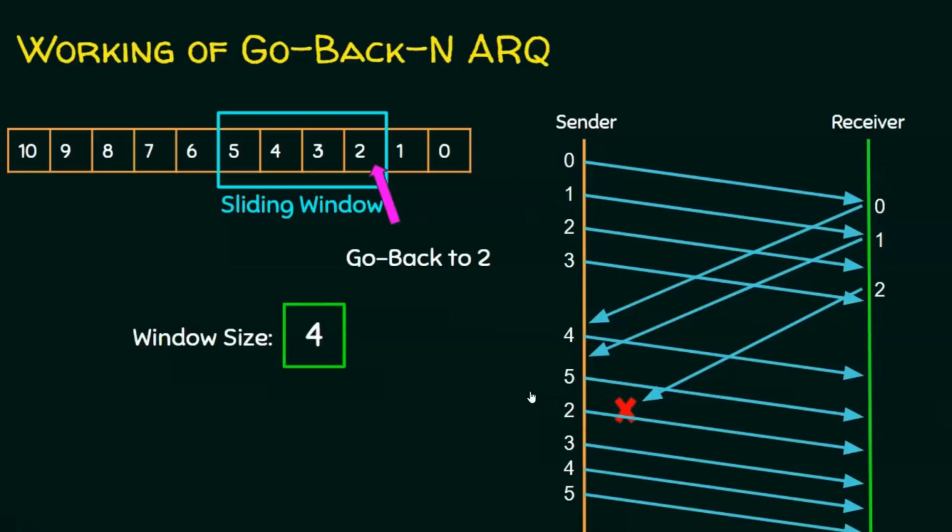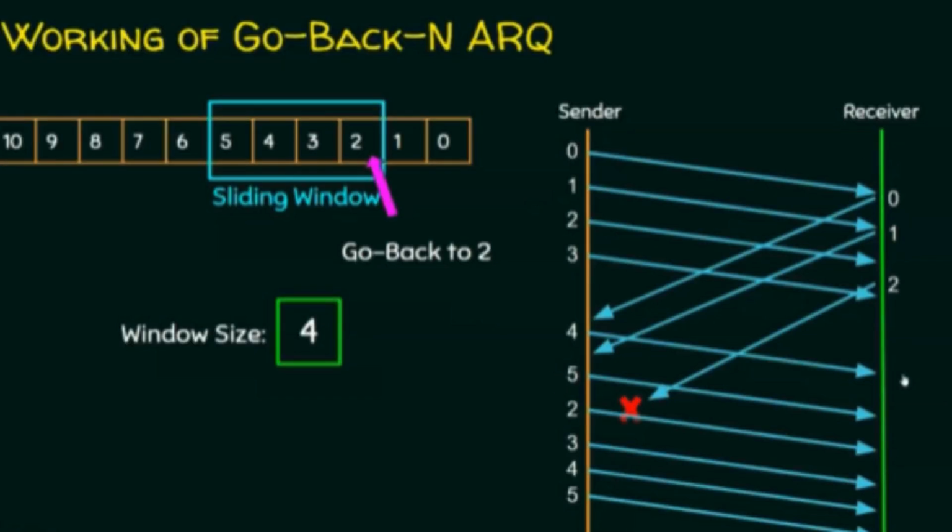The frame that was not received by the receiver was frame 2, because we assumed frame 2 is lost, so no acknowledgement is sent by the receiver. So the sender goes back to the start of the window, which is frame 2, with frames 2, 3, 4, 5 in the current window, and starts retransmitting frames 2, 3, 4 and 5. Frames 4 and 5 were already transmitted, but still the sender will retransmit all the frames in the current window, currently 2, 3, 4 and 5. In this case, the receiver will ignore frames 4 and 5 if they are duplicates. That is the working of the Go-Back-N ARQ protocol. Thank you guys.